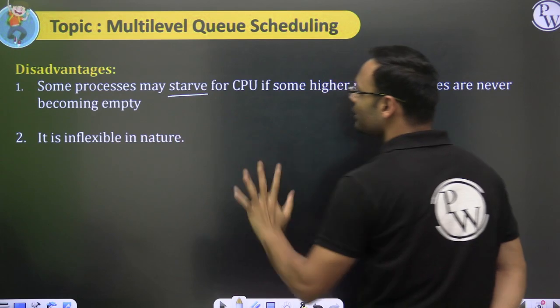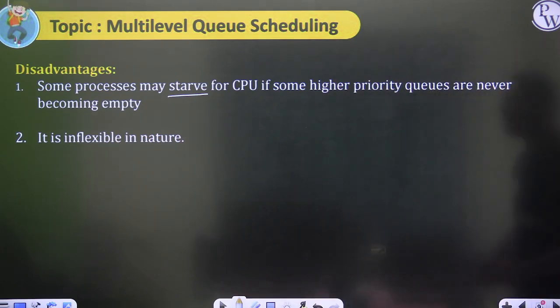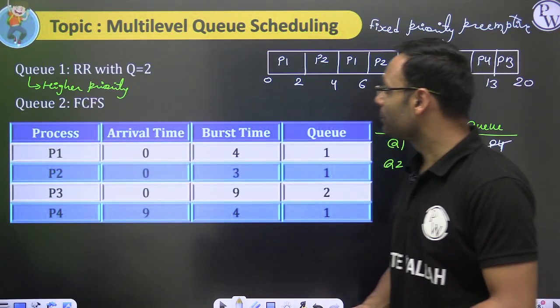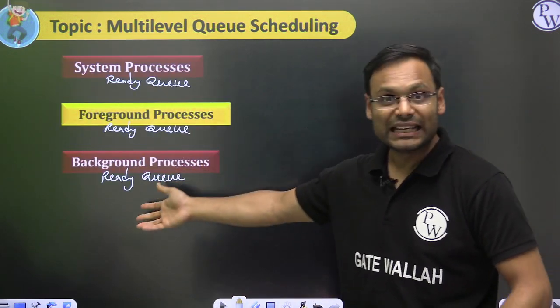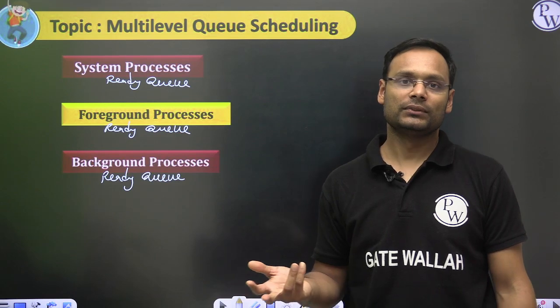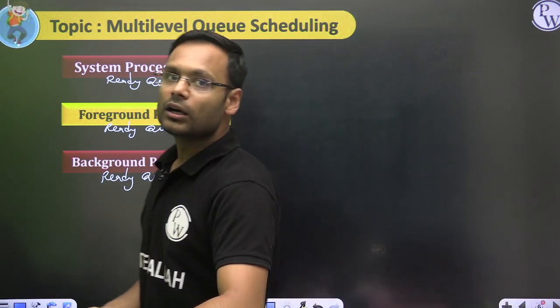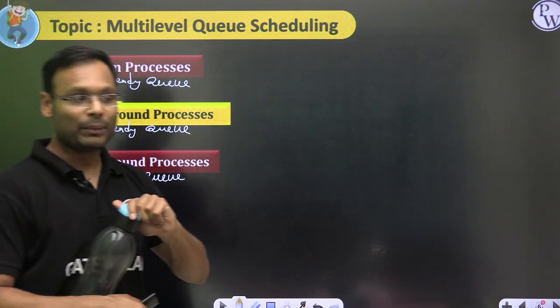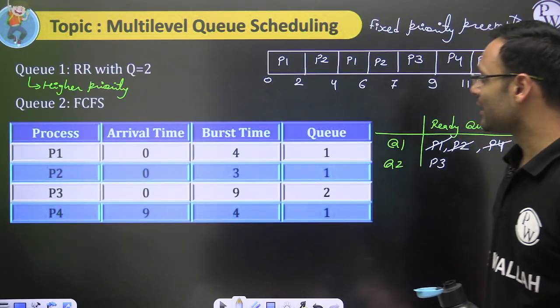Second is inflexible. Inflexible in nature means once a process is kept into a queue, let's say queue number 2 or 3, it cannot be changed. It cannot be moved below or above based on its current behavior. It cannot be changed. So it is inflexible.